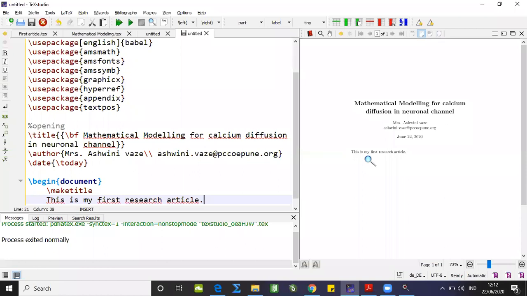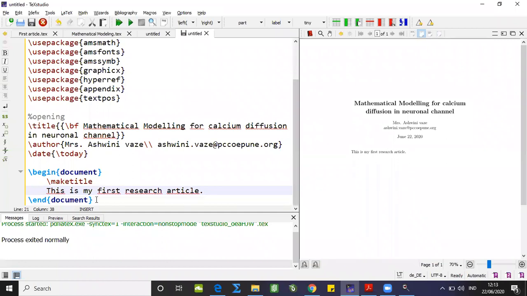Now, what else we already discussed that is there in research articles are title, author name, and date. And the second part is the abstract. Now, how to write down the abstract over here? While dealing with this research article, I'm explaining the different environments also.